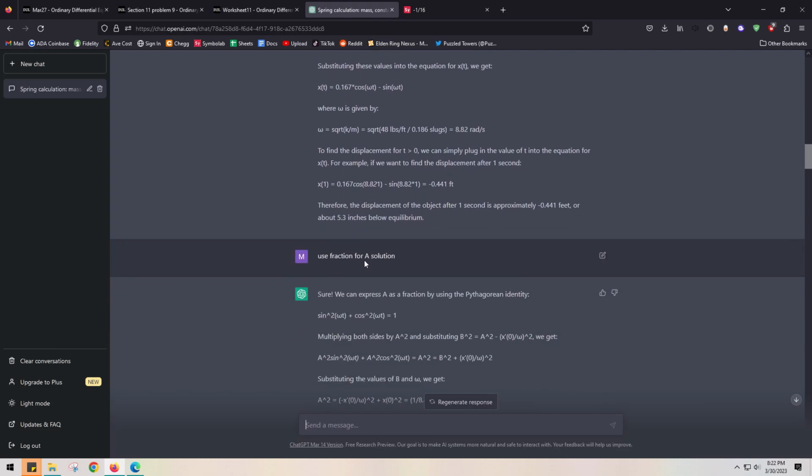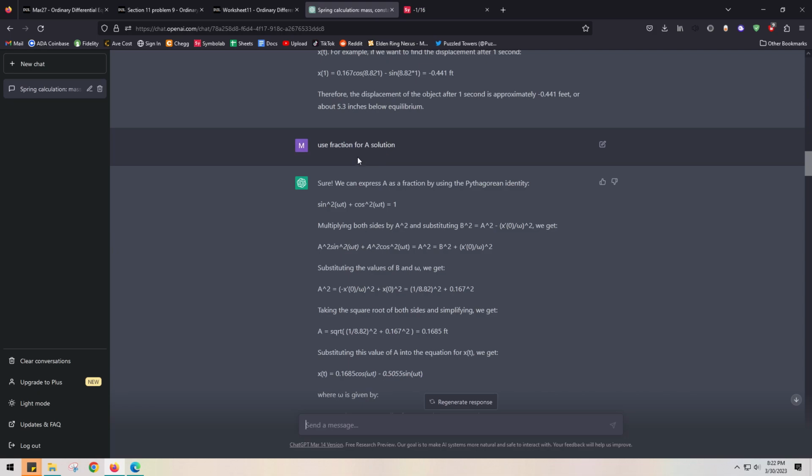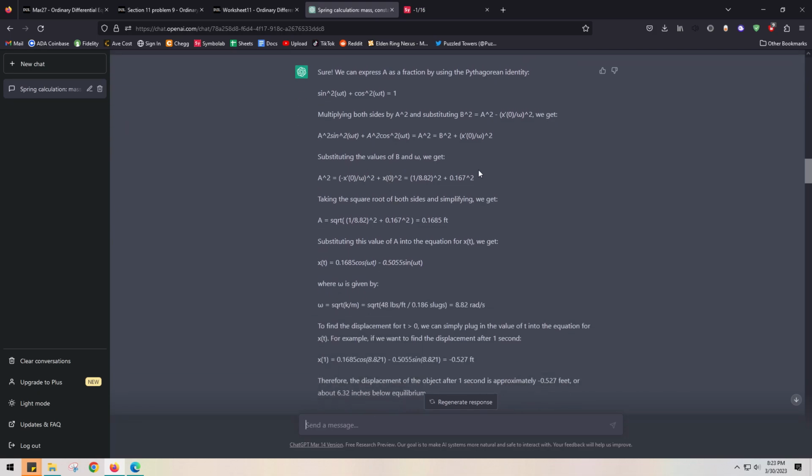So I said use a fraction for the solution as well, because in reality this is 0.166666 on and on and on, and using it so shortly in engineering is just not right. So it is actually 1/6. So I told it to use a fraction instead, and it corrected itself.